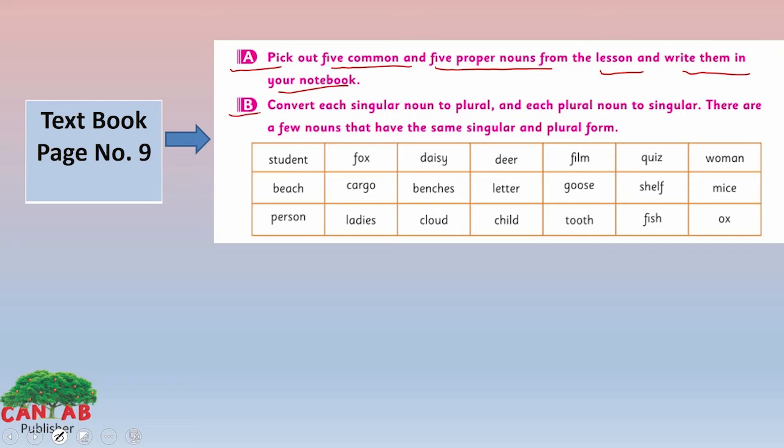Look at section B here. Convert each singular noun to plural and each plural noun to singular. There are a few nouns that have the same singular and plural form. We have discussed this. So what you need to do, you have to change singular to plural and plural to singular. Let me do some for you. Here student is a singular form. Yes, what will be the plural form of it? Yes, students.